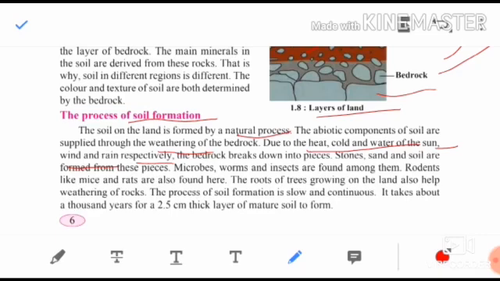And after the rocks break down into pieces, what is formed from that? Stones, sand and soil are formed from these pieces. So as these big rocks break down due to the weathering, we get stones and soil. Now children, further we'll see microbes, worms and insects are found among them. In bedrocks you will find microbes, worms and insects.